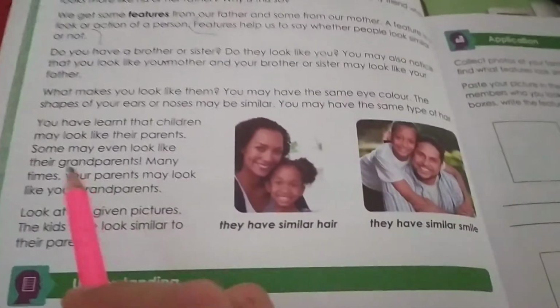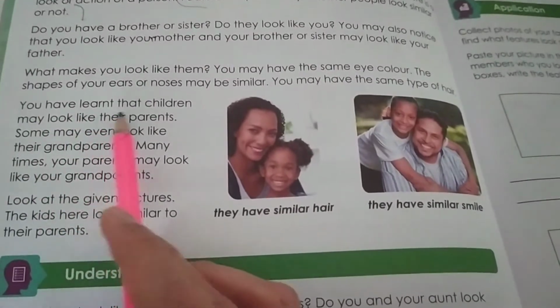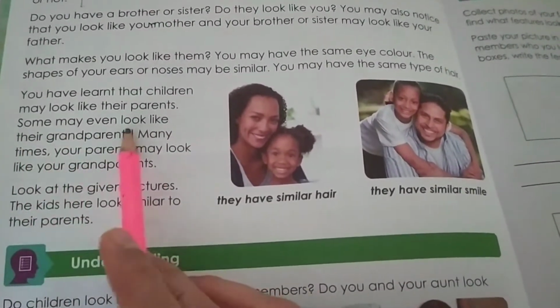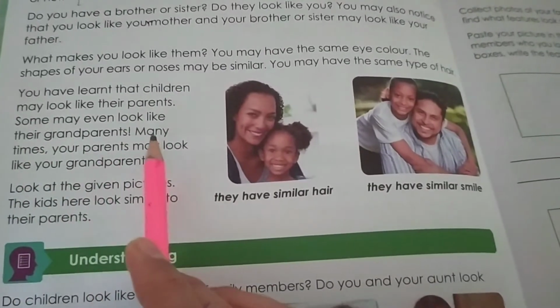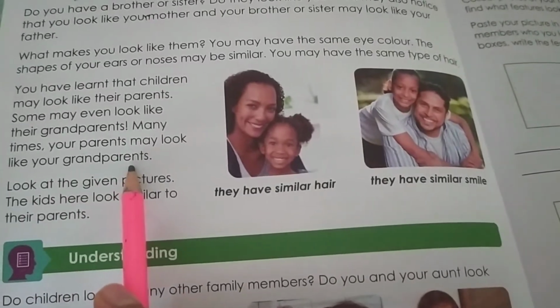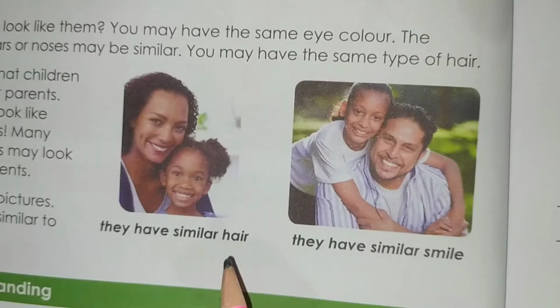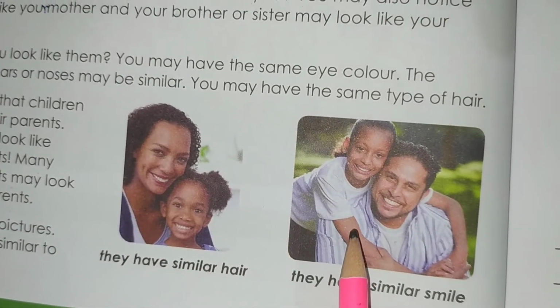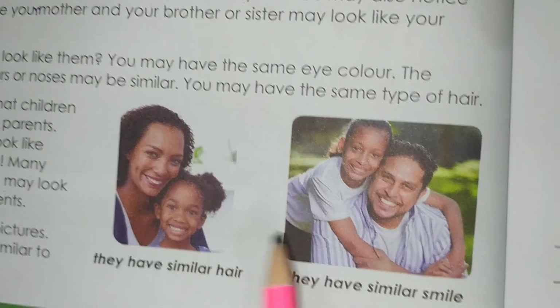So what did you learn today? You have learned that children may look like their parents. Some may even look like their grandparents. Many times your parents may look like your grandparents. Look at the given pictures. The kids here look similar to their parents.